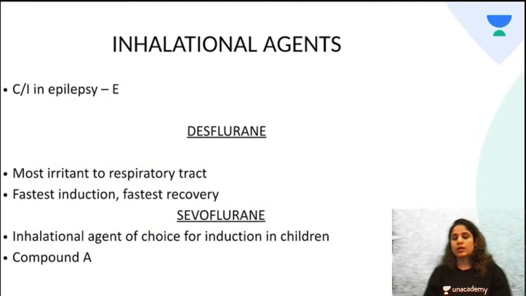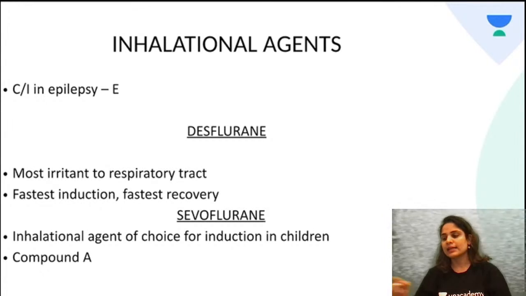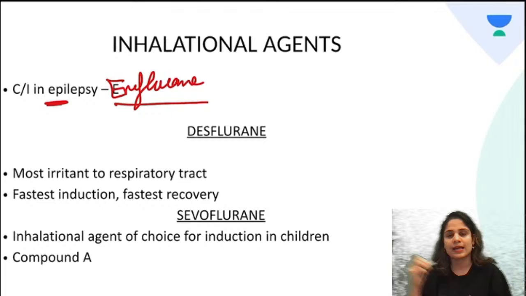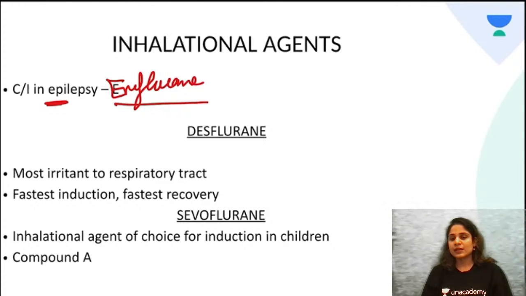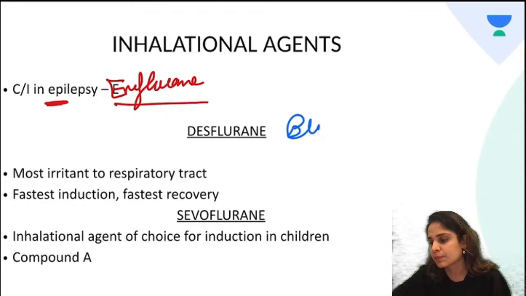Okay, now the next question that you get is which of these agents is contraindicated in epilepsy? Remember it is E for epilepsy and E for the agent which causes seizures, and that is enflurane. Next we have desflurane. Color of the vaporizer of desflurane is blue.